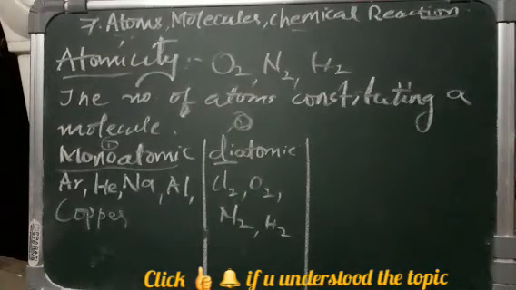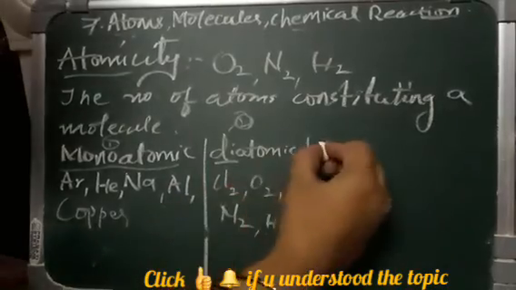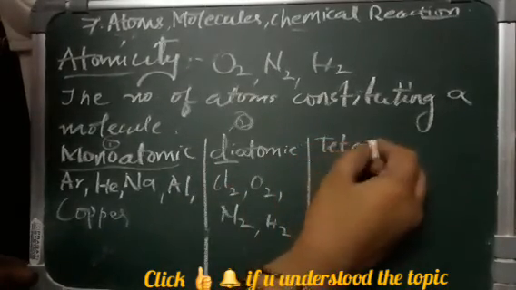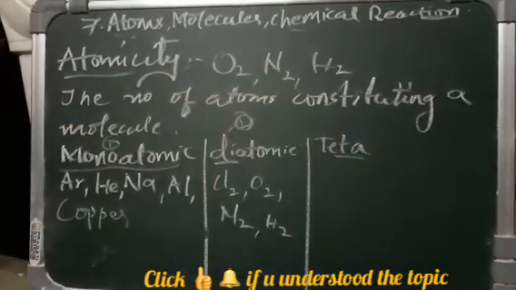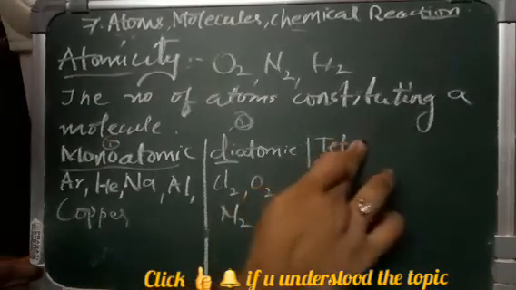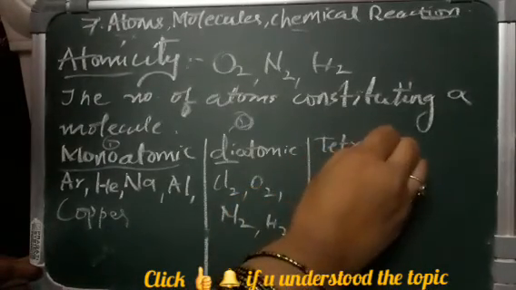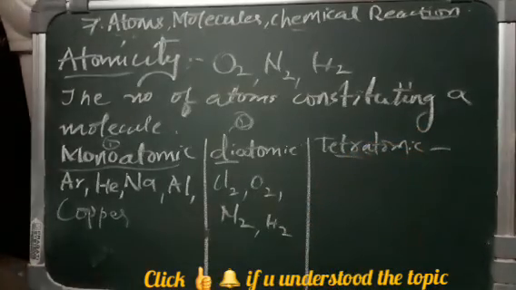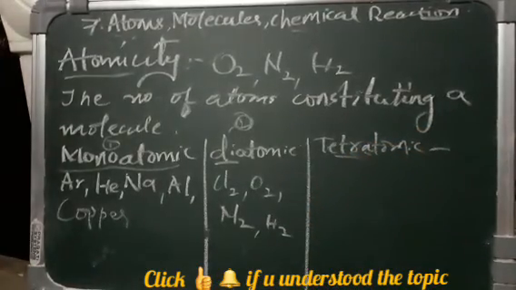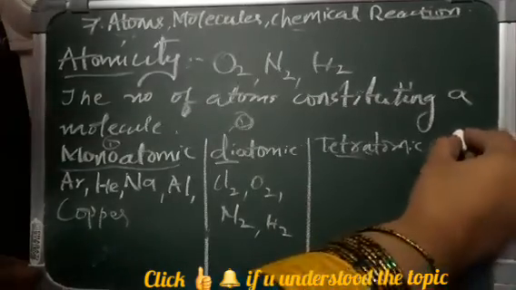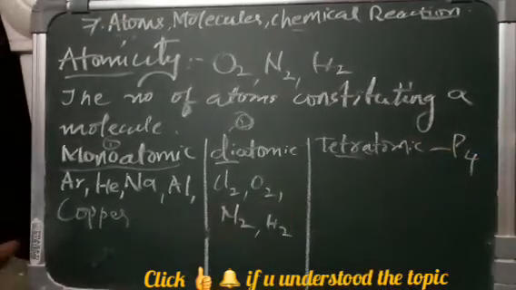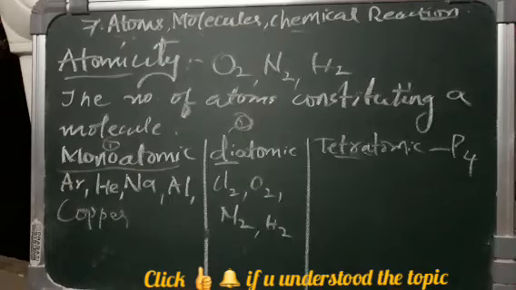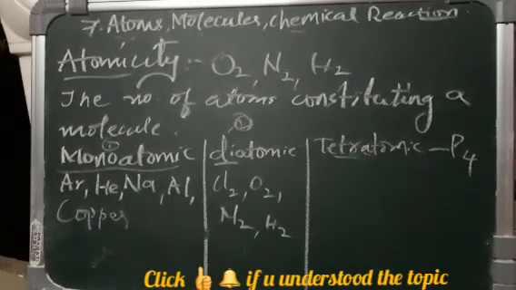Then, not only this, we also have tetra, we have octa. Tetra means we are having four. We are having tetratomic. For example, we have P4, that is phosphorus. Phosphorus is a combination of how many atoms? It's a combination of four atoms.